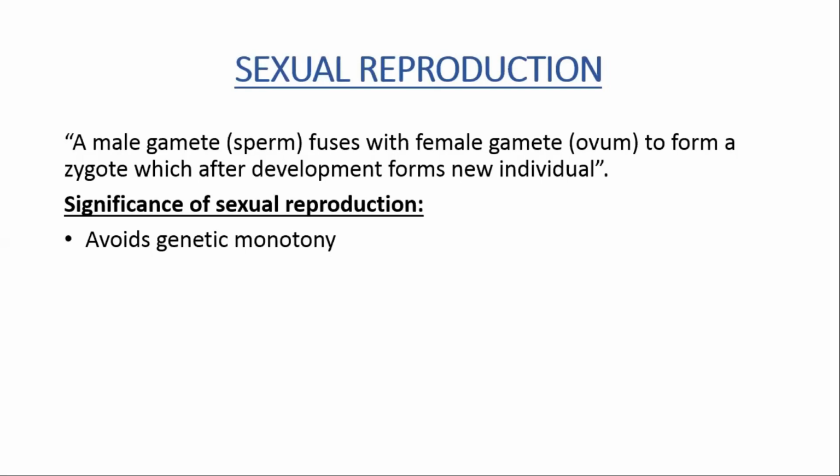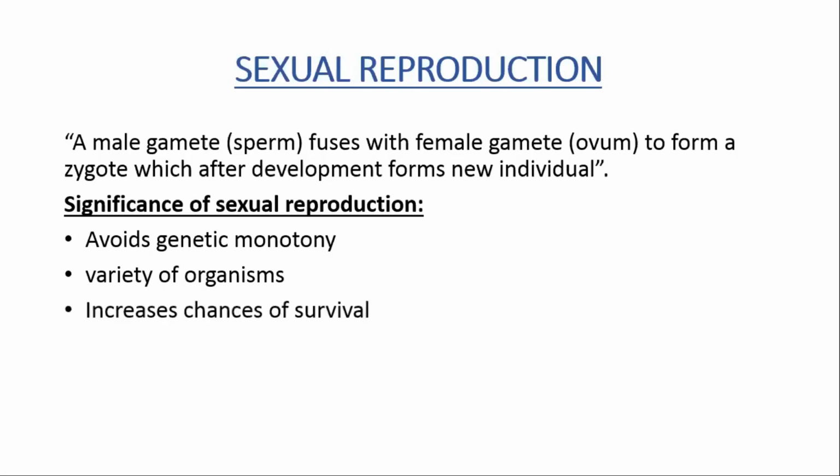But sexual reproduction involves male and female egg and sperm. That's why it contains the genetic material from both the parents, which provides us the variety in different organisms. Sexual reproduction also increases the chances of survival because of the variation in their genes.